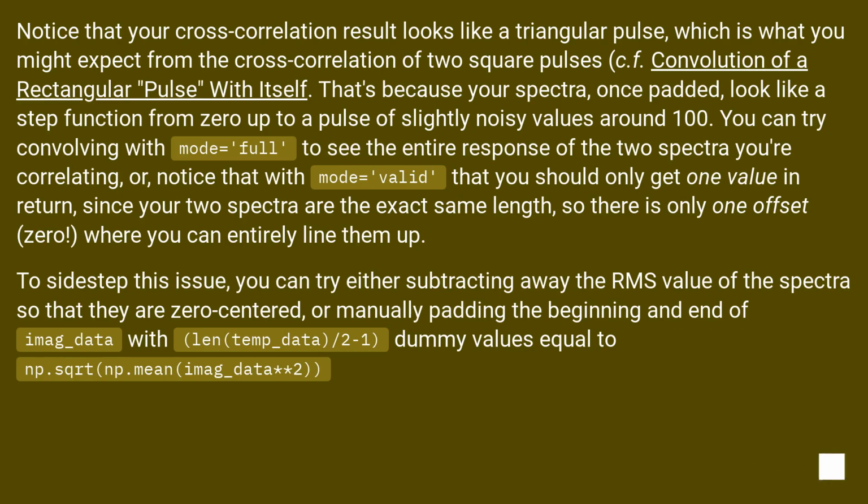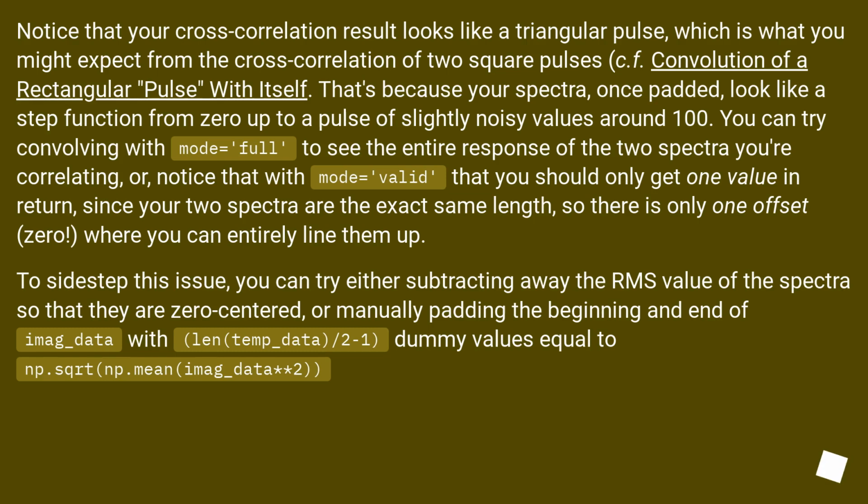Notice that your cross-correlation result looks like a triangular pulse, which is what you might expect from the cross-correlation of two square pulses, i.e. the convolution of a rectangular pulse with itself. That's because your spectra, once padded, look like a step function from 0 up to a pulse of slightly noisy values around 100. You can try correlating with mode='full' to see the entire response of the two spectra you're correlating. Or, notice that with mode='valid' you should only get one value in return, since your two spectra are the exact same length, so there is only one offset, 0, where you can entirely line them up.